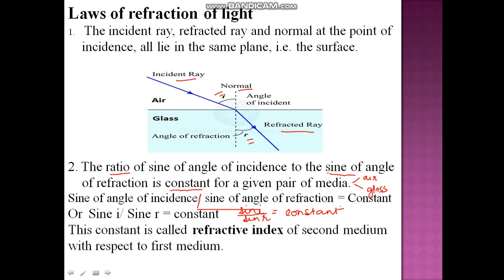This constant is called refractive index of the second medium with respect to first medium. That means in this case, when I say sine I upon sine R, this constant will be equal to mu. That means the refractive index of which medium? It will be refractive index of glass with respect to air.